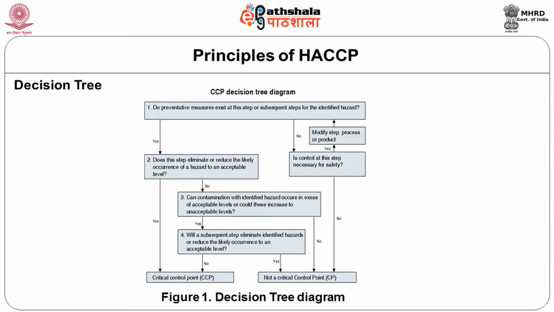Then we will see the other side. If we are discussing chemical contaminants as a hazard, do preventive measures exist at this step or subsequent steps for the identified hazards? Here we are talking about pesticide residues. It will not, because filtration will not take out pesticide residues. So is control at this step necessary for safety? Yes, because if pesticides are there in milk, you are not supposed to consume that type of milk. So this safety step is essential, but it is not a critical control point.